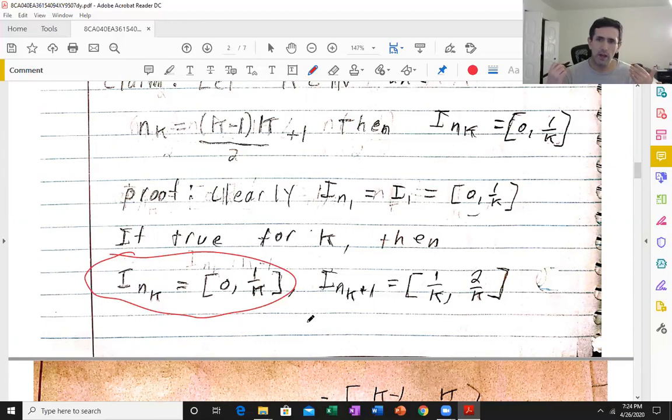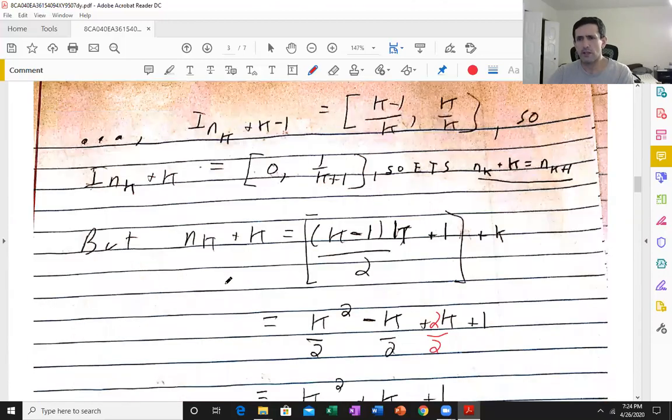Then 1 over k is strictly smaller than x. So x is not in these intervals for large enough k. So f_{n_k}(x) for each x, for large enough k, is 0, as long as x is not 0.